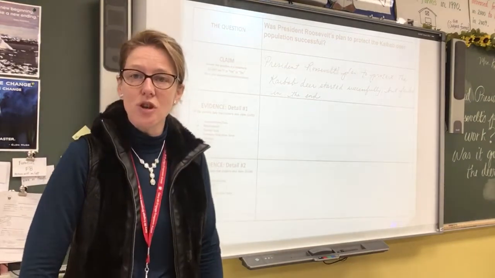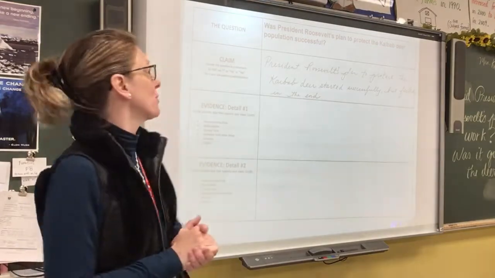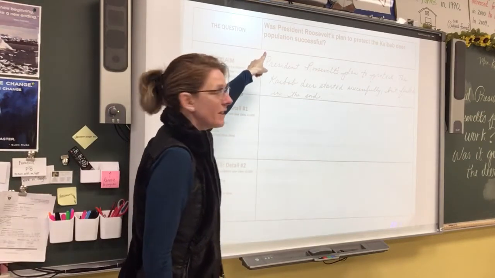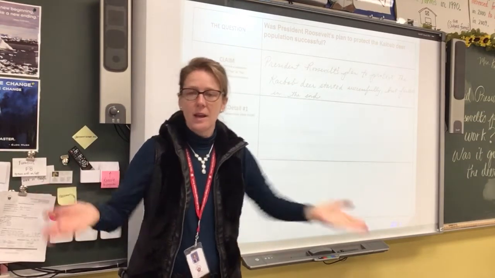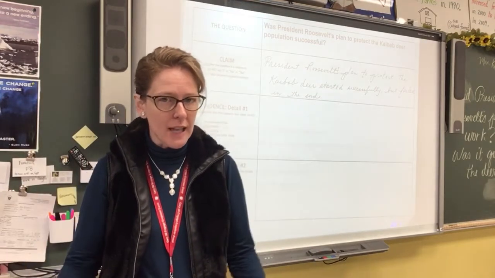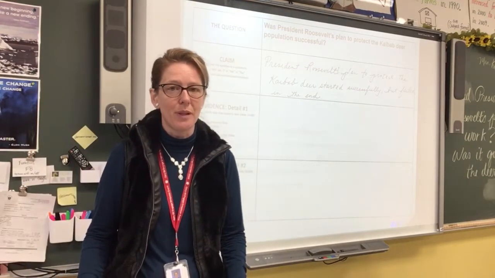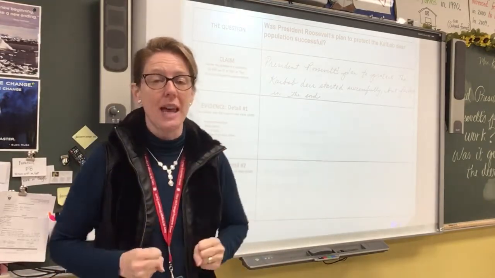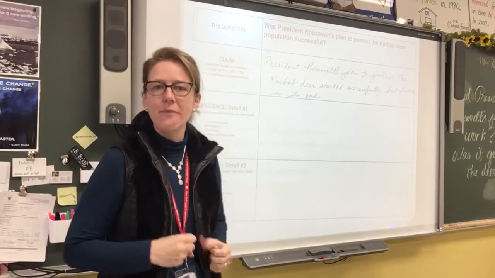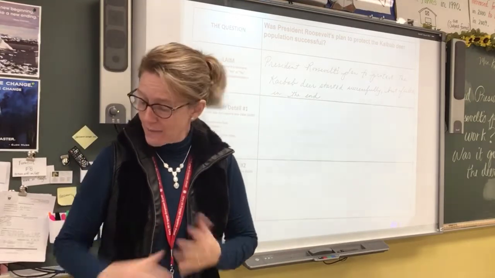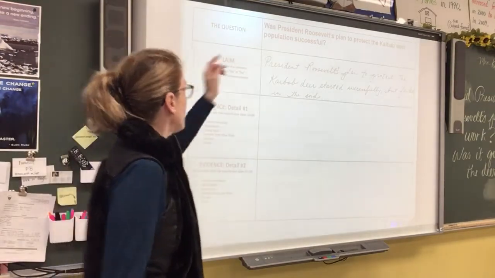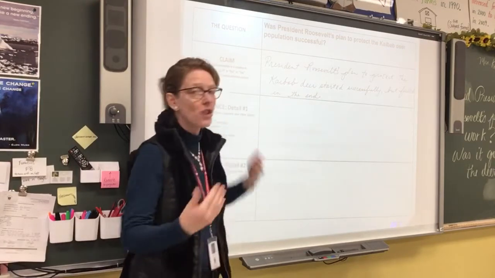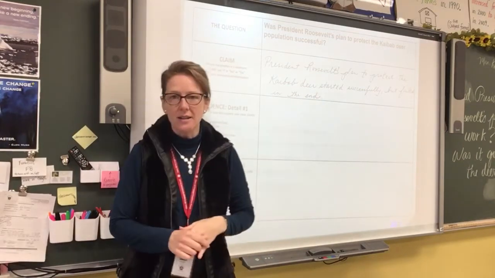So the first thing is we have to know what our question is. And our question that we're answering is, was President Roosevelt's plan to protect the Kaibab deer population successful? So when we answer in our claim, we don't need to make this super complex. It should be very simple. We're going to use the same keywords that came out of our question and use them for our claim. So I'm going to keep mine simple and start with President Roosevelt's plan to protect the Kaibab deer started successfully but failed in the end.